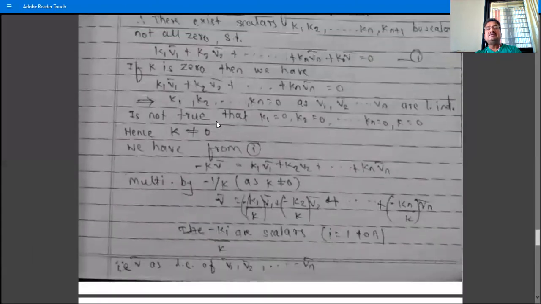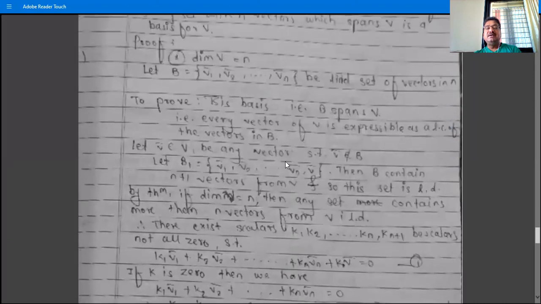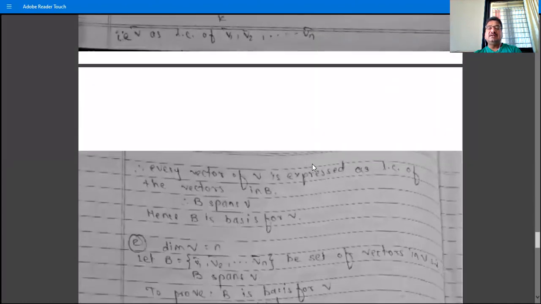And therefore, since V bar is any vector, every vector of V is expressed as a linear combination of vectors in B, that is V1, V2, ..., Vn. Therefore B spans V. Because B is already a linearly independent set, and we have shown that B spans V, we say B is a basis for V.